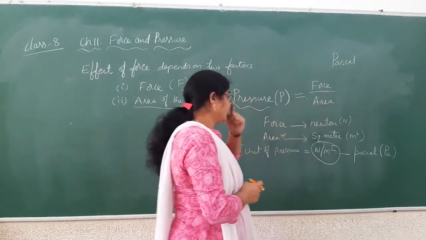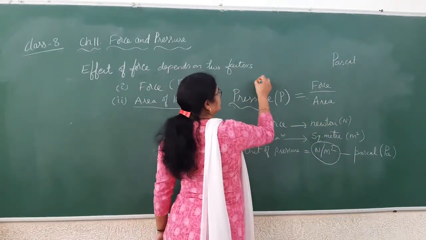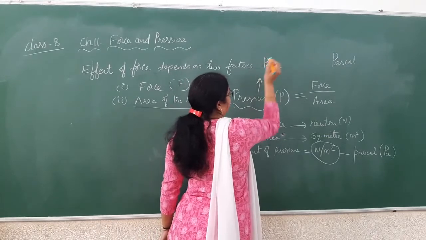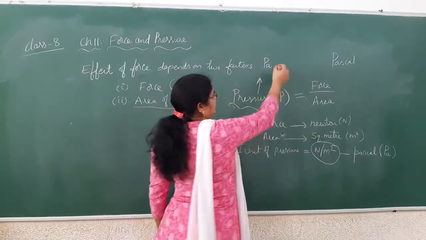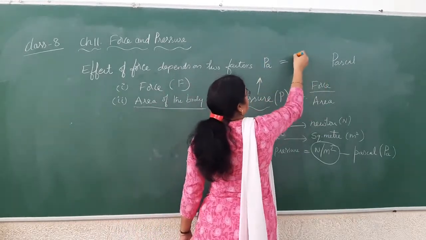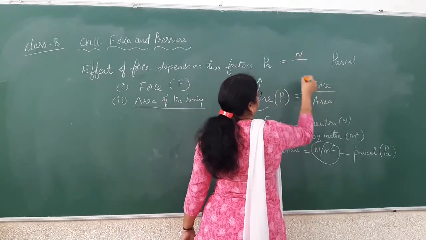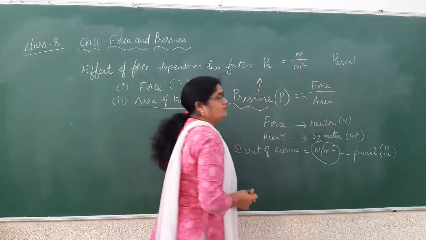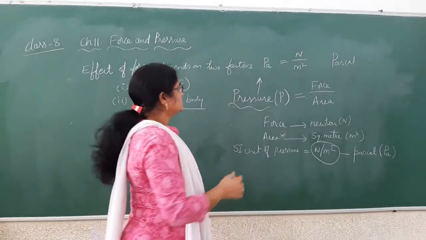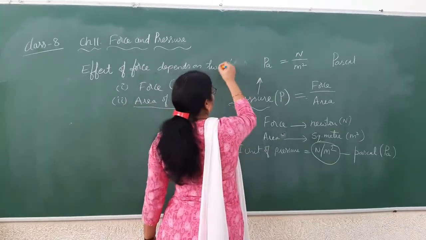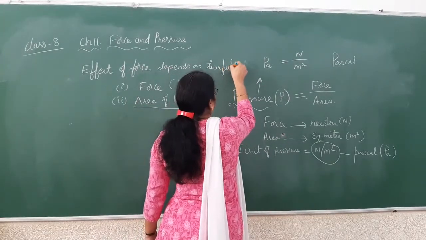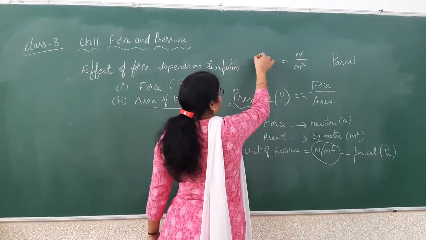Now, since pressure is measured with a unit called Pascal, that is equal to force, Newton, by area, meter square. So Newton per meter square. So what is 1 Pascal?